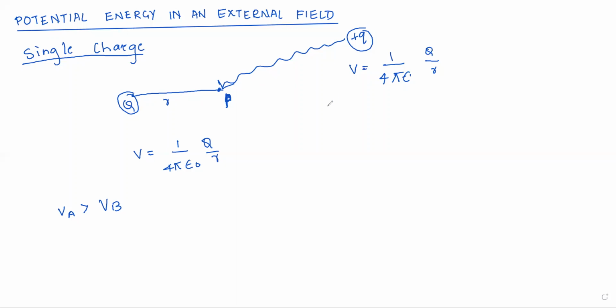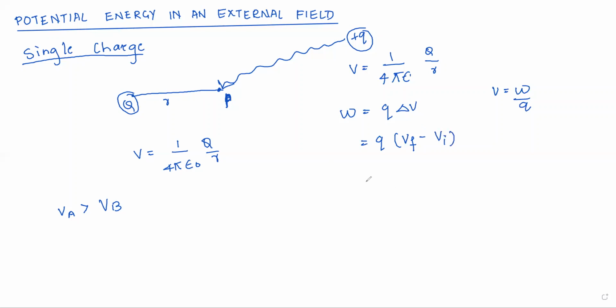So work done will be q into delta V. Why? V is equal to W by Q, so W is equal to Q into delta V. Now what is delta V? Delta V is nothing but the potential at the final position minus the potential at the initial position.